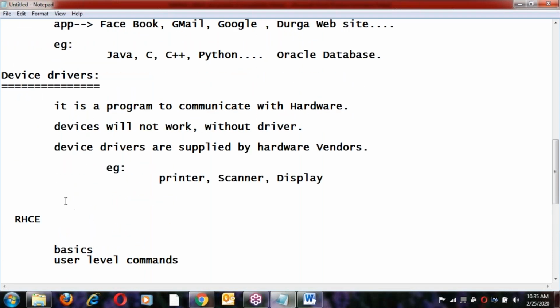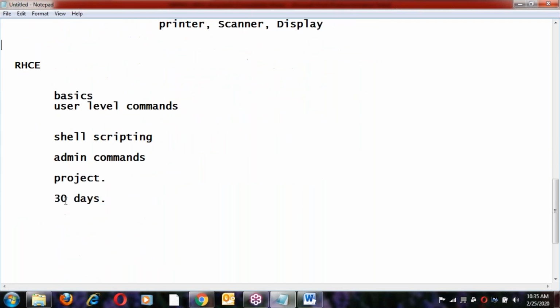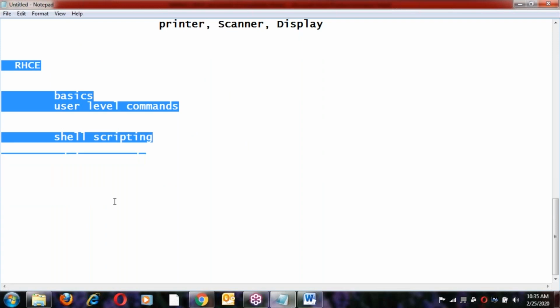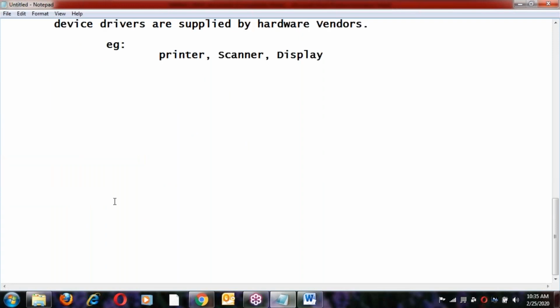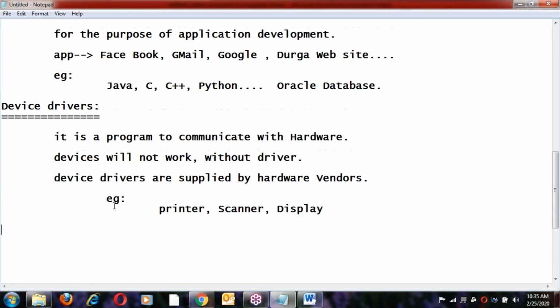It's the beginning, the first day, so we are starting from the basics. If you entered directly, you may not understand. Before going to the Linux basics, we need some basics, so for that reason I'm explaining them. After that, I will take it to high end.